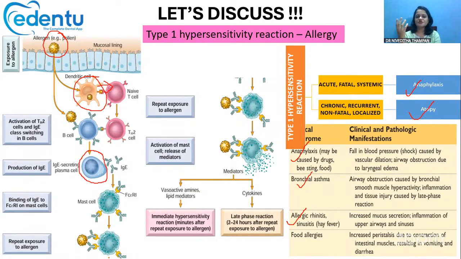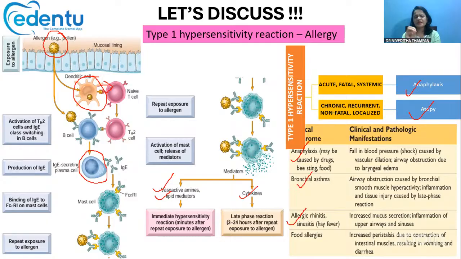When these mast cells get activated, they release lots of mediators. What type of mediators can they release? They can release vasoactive amines like histamine, or lipid mediators like prostaglandins and leukotrienes, and they can also release lots of cytokines. The histamines, leukotrienes, and prostaglandins help in the immediate hypersensitivity reaction.